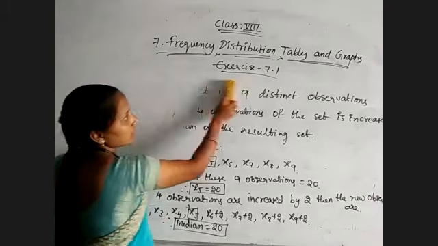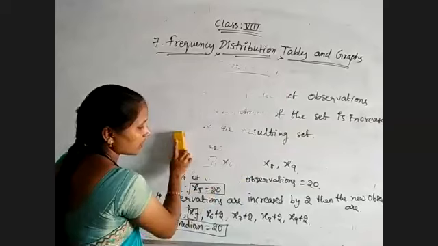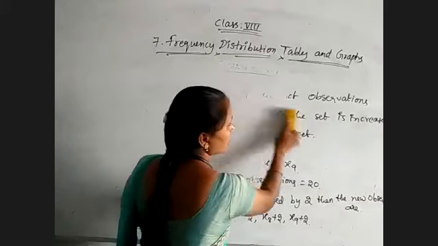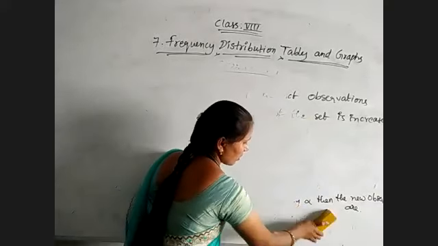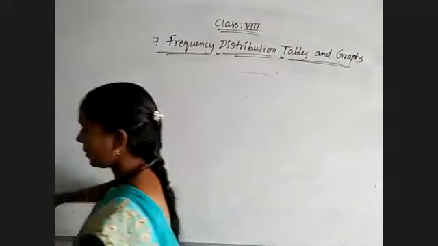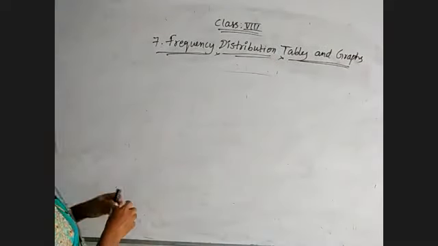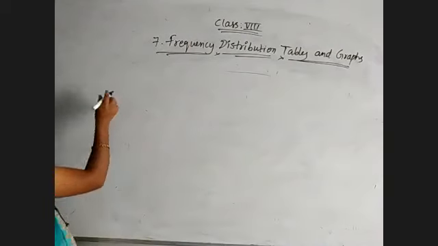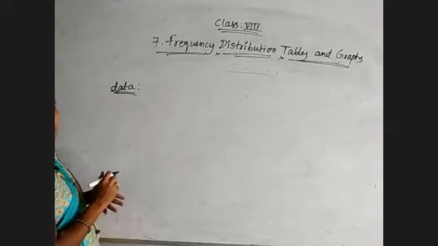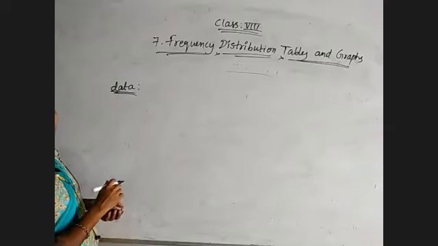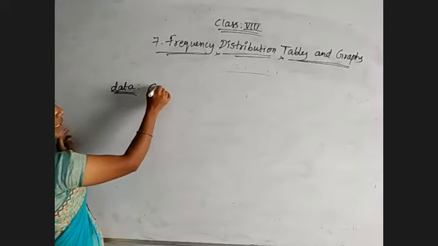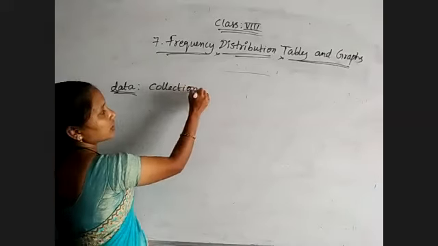So with this, all the exercise problems were finished, exercise 7.1. Now we will see different formulas depending on mean. Here, previously I have already given what is meant by data. Data is the collection of information that may be numerical or verbal data. So data is nothing but a collection of information.